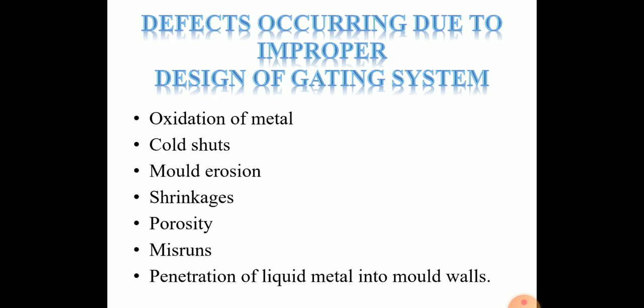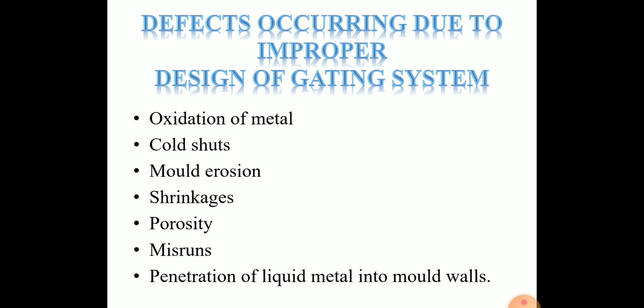Then is misrun. A misrun is created when the metal is unable to fill the mold cavity completely, thus leaving an unfilled portion. This is caused by a lack of fluidity of molten metal, faulty design, faulty gating. Remedies are adjust a proper pouring temperature, modify design, modify gating system.